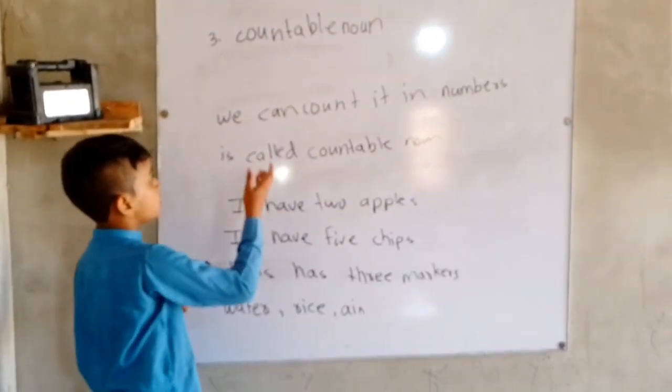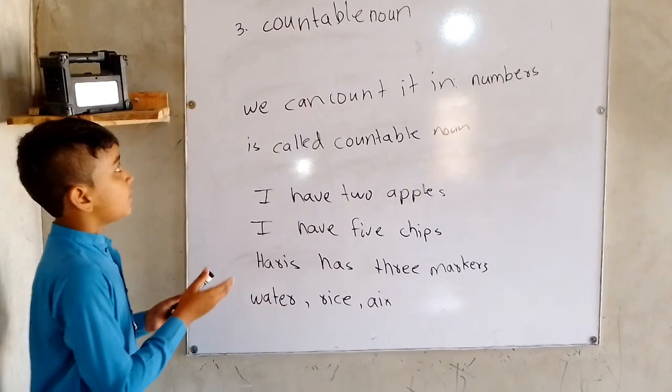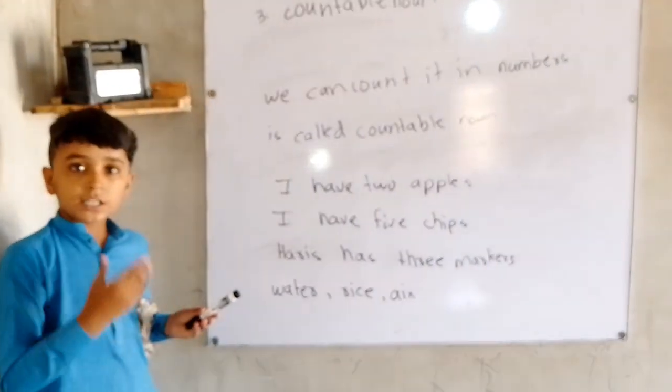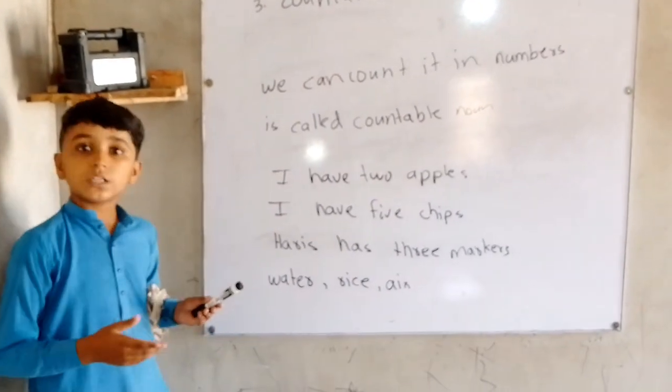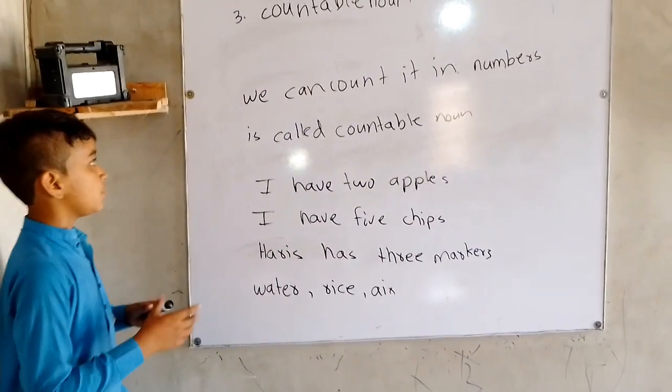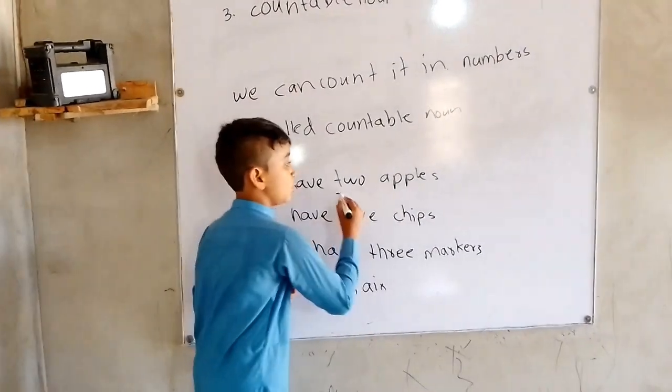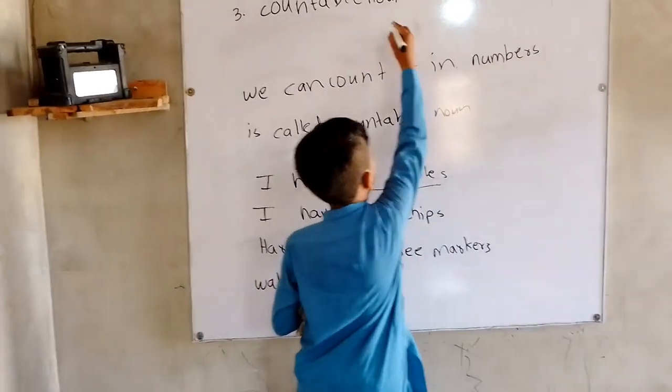This is the difference between countable and uncountable. Countable we can count, and uncountable we cannot count. So examples of countable: I have 2 apples. These 2 apples are the countable noun.